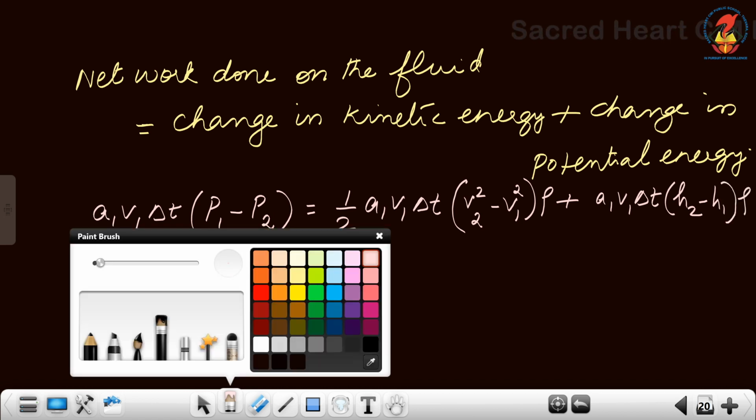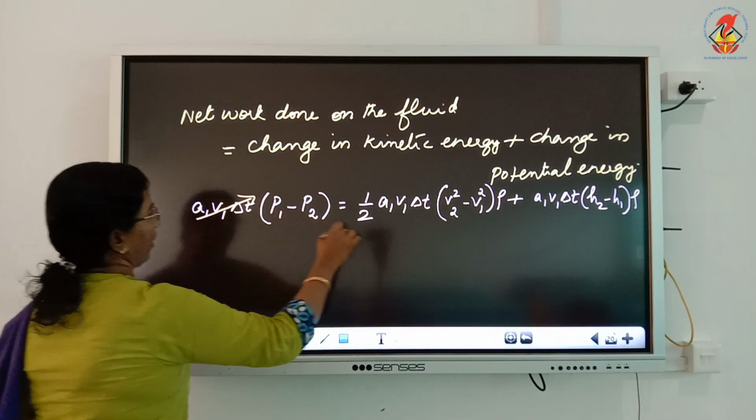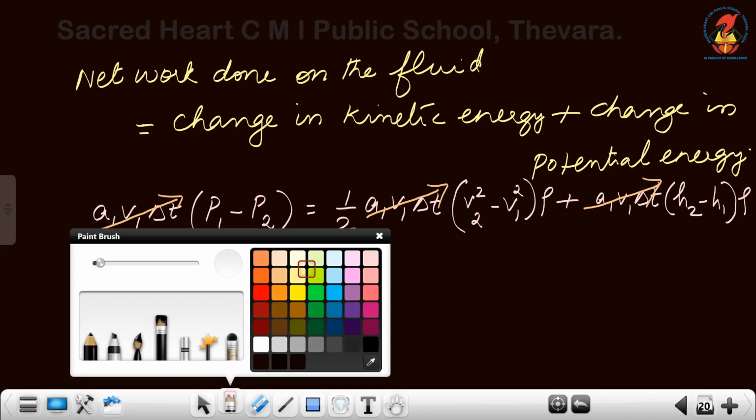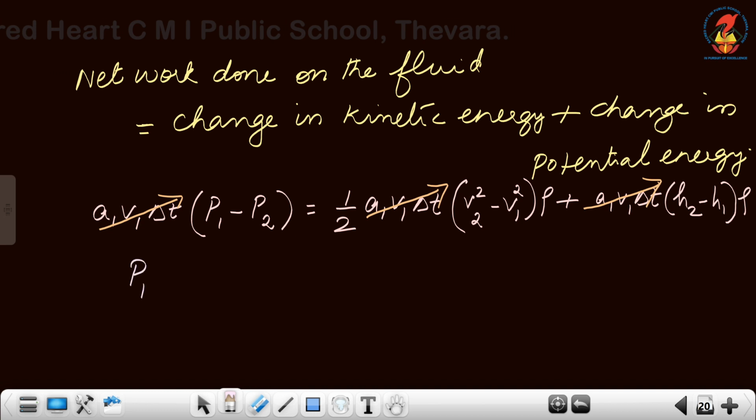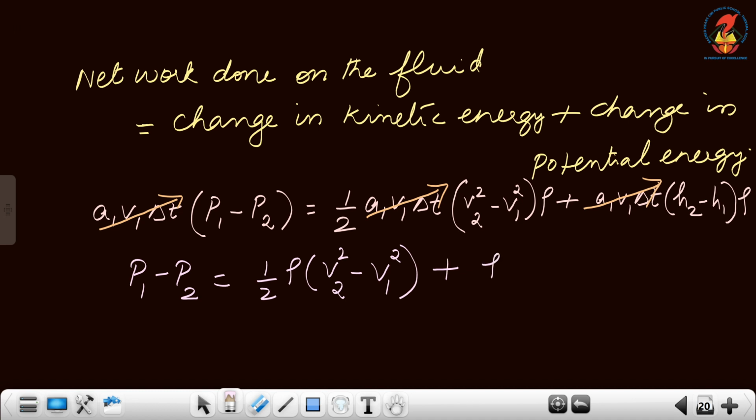What's our next aim? We'll cut the common terms in the equation. So A1 V1 delta T is common everywhere. Now you will get the equation as P1 minus P2 is equal to half rho into V2 square minus V1 square plus rho G into H2 minus H1, because potential energy is mgh.